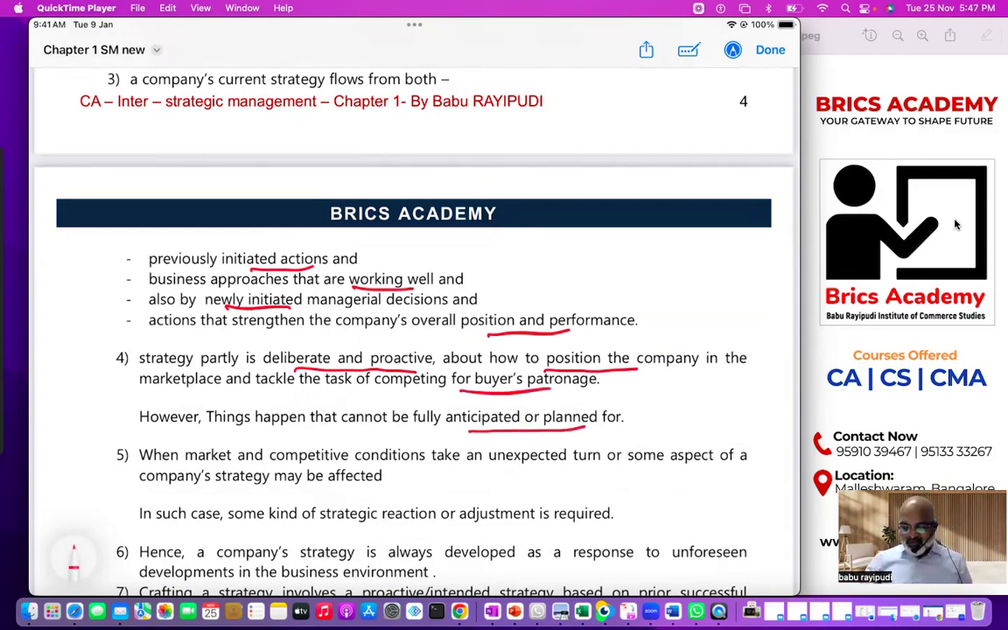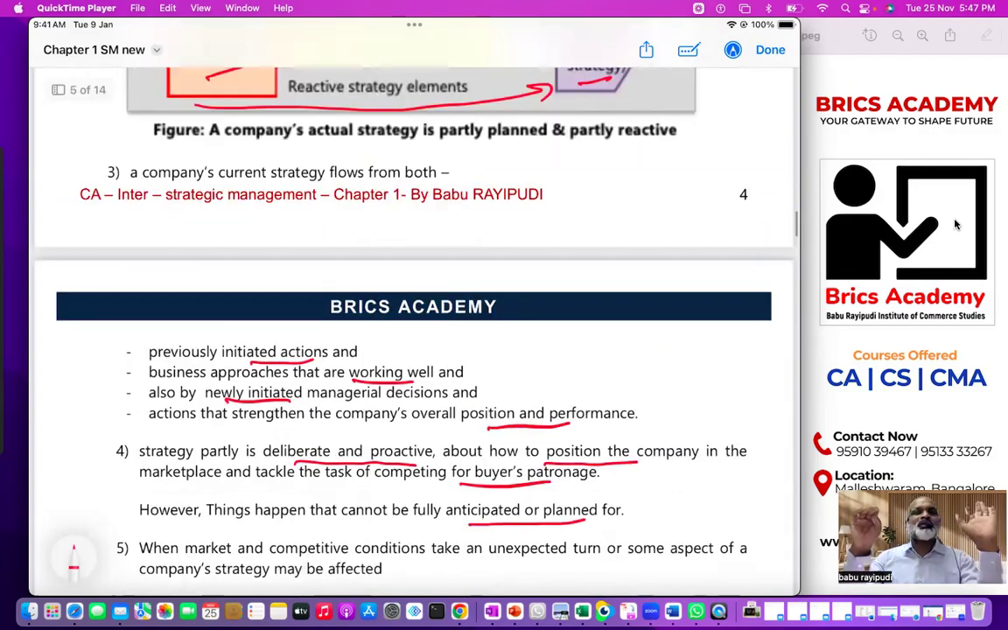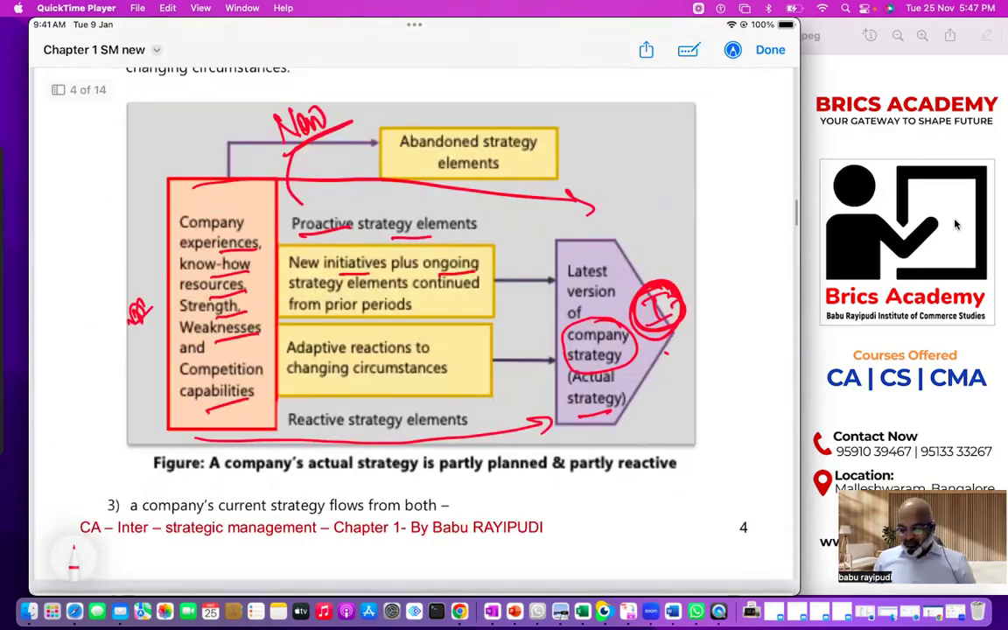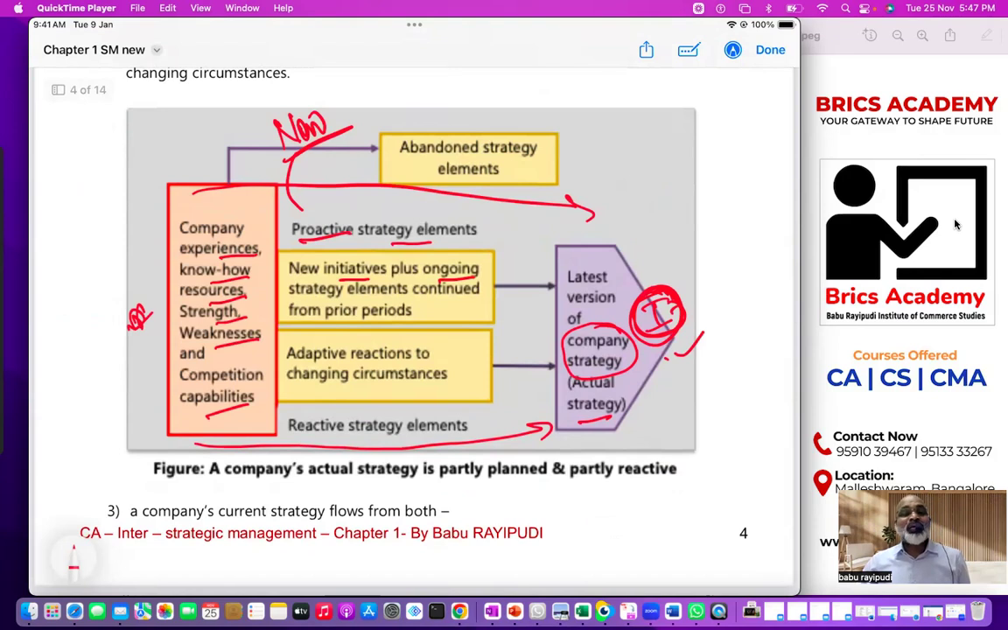But okay. Now my question is what? Let us understand first what is proactive. Continue doing what you have been doing. Continue implementing what have been successfully implemented plus new. That is proactive. That means if you want to reach this strategy, you cannot reach this unless and until you start adding something new to what has already been following, that is existing. That is proactive strategic elements.